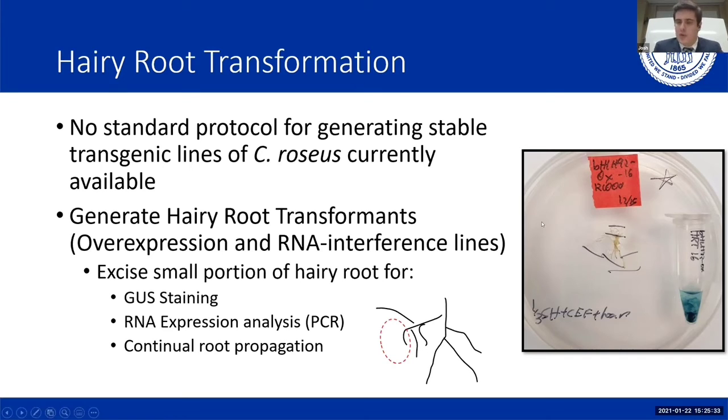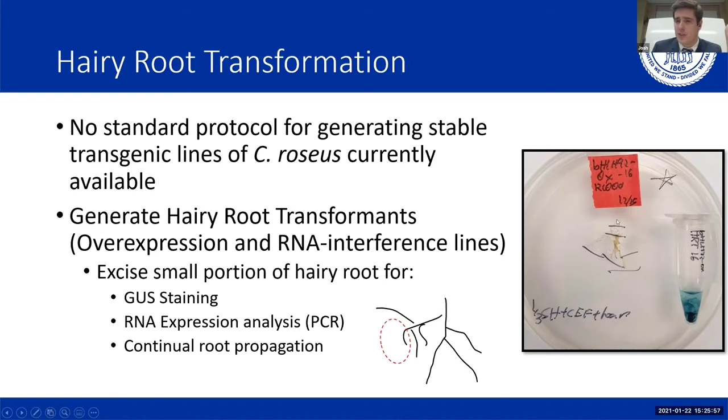Once we've generated transformants, we will then excise the portion of the root that's the visible hairy root that's visually distinguishable from the rest of the plant. We'll excise that and place it on a selection media, as can be seen here. The selection media will have a specific selection antibiotic. If it's able to grow and proliferate, then we will put it onto its own plate.